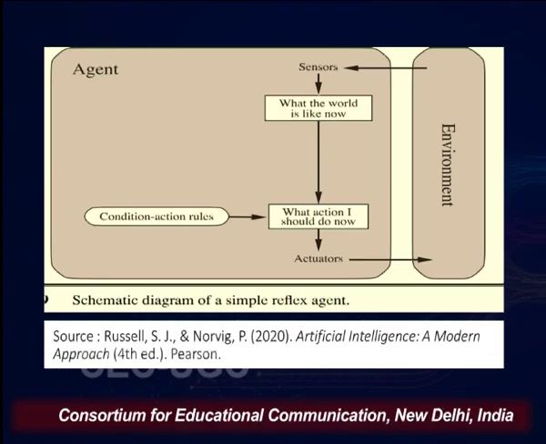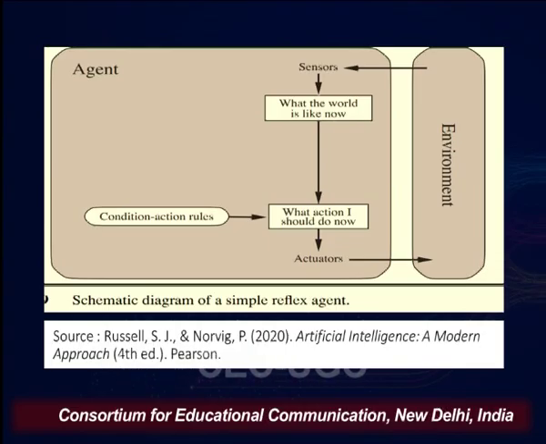That means what is the current percept, what was the world before this, what was the current percept history. Your agent is not at all going to consider this. It is only behaving on the basis of current percept, and on the basis of current percept it is going to decide what action I should do now.